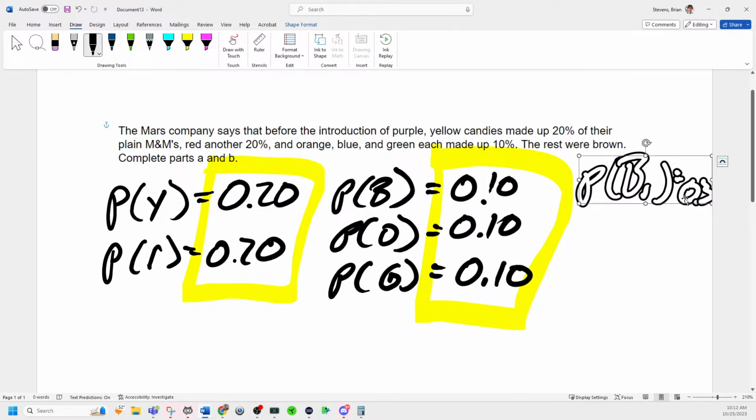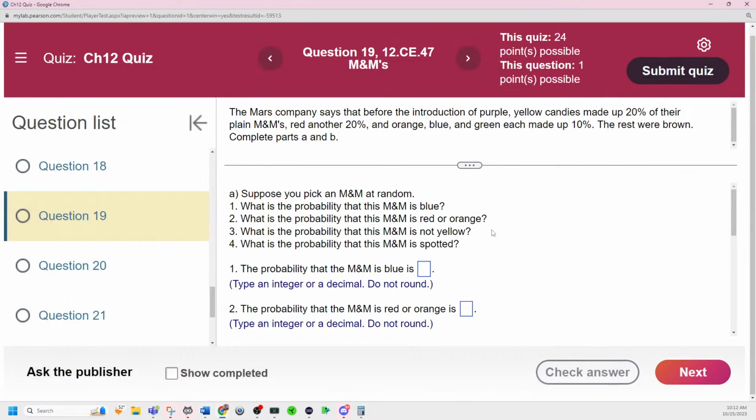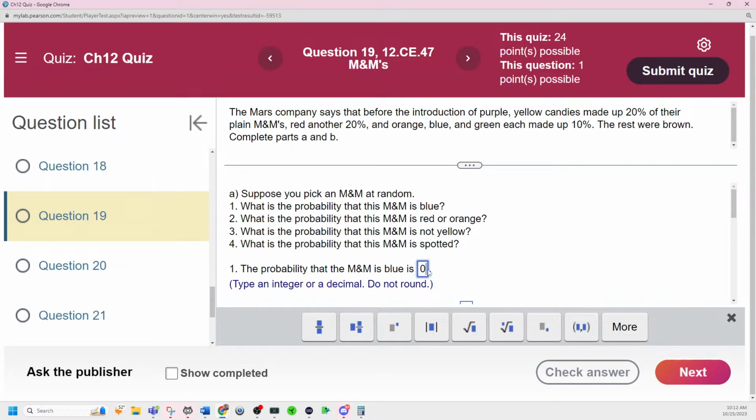Notice how we haven't even really read what their problem states yet, because we're interested in just writing down what we know to start out. This is going to help us with this problem in solving it, and it's going to make it a good bit easier. What is the probability that an M&M is blue? Well, that's about as easy as it gets. It's 10% because it literally says that.